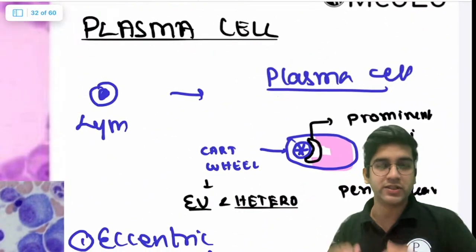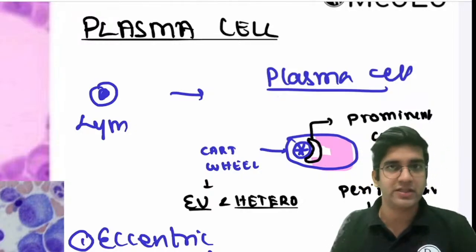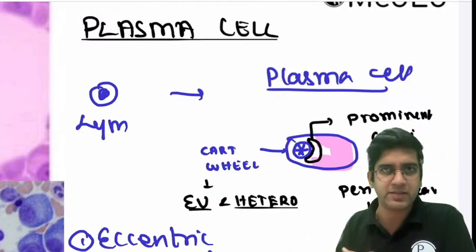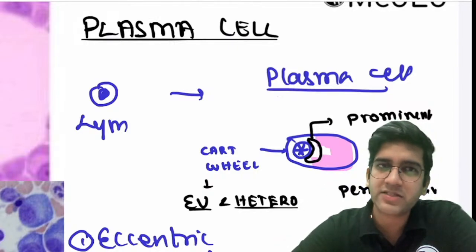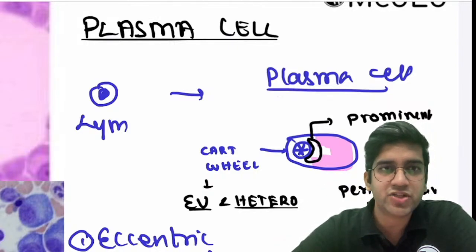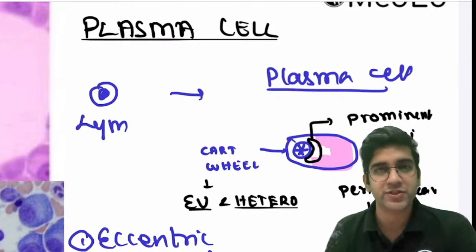Okay. Now let's look at this plasma cell. Plasma cells are nothing but activated lymphocytes. Lymphocytes get activated and become plasma cells, which all of us know. What is the function of a plasma cell? Its function is very, very simple. It is going to secrete antibodies, right? That's all. It's going to secrete antibodies.